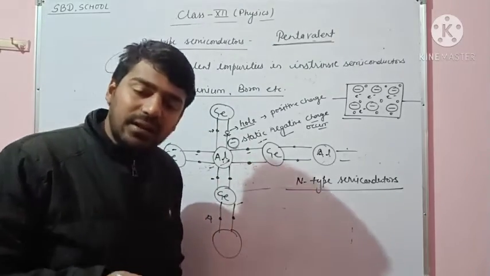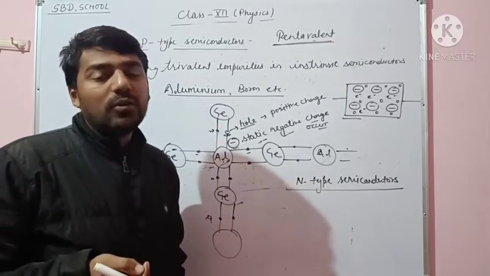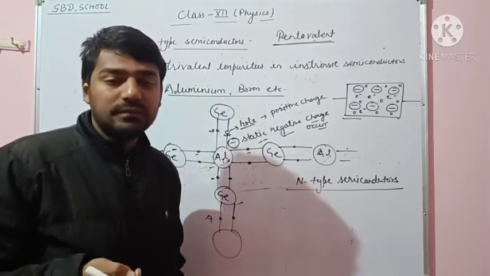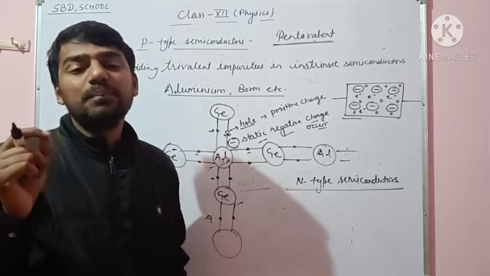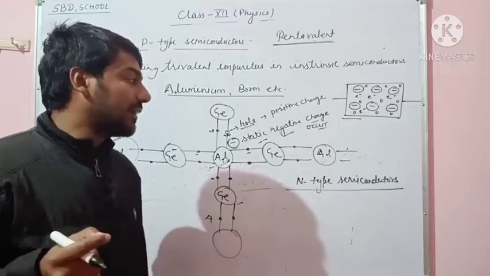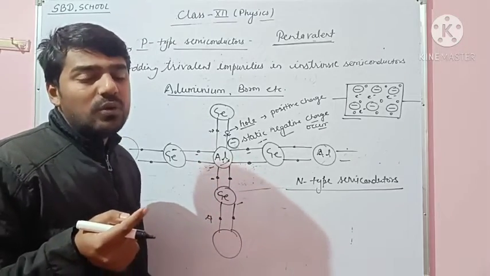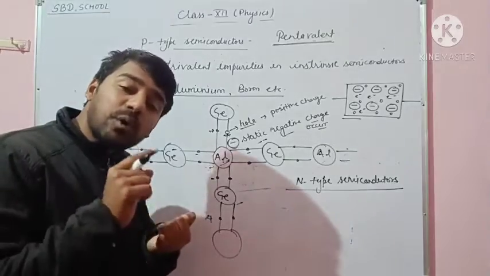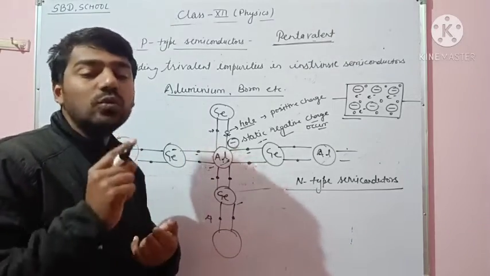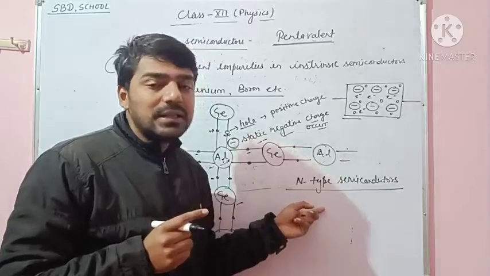That means if we add a pentavalent atom, an atom that has a valency of 5, to the pure semiconductors, silicon and germanium, then the pure semiconductor is converted into an n-type semiconductor.